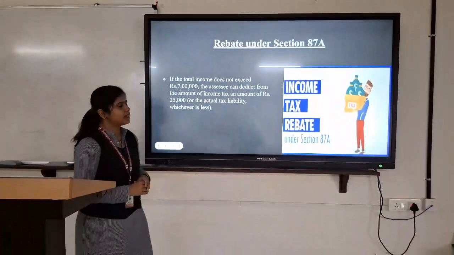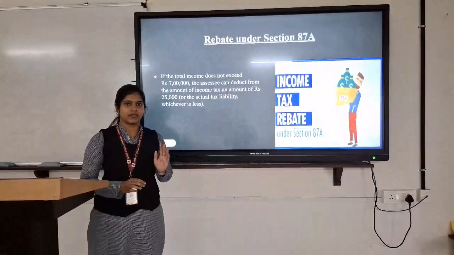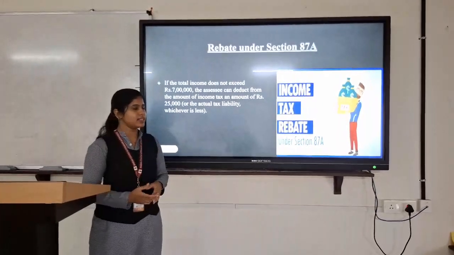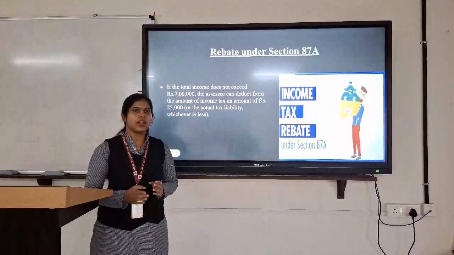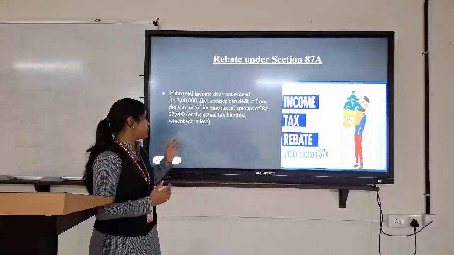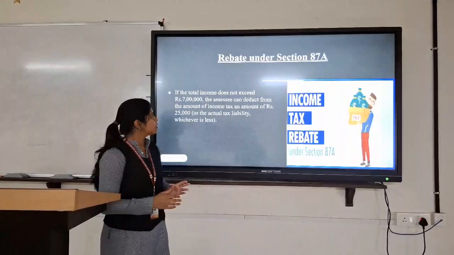Next is rebate under section 87A. Rebate is nothing but a financial exemption or financial freedom from the burden of tax. If people are earning an income of below 7 lakh, they can have a rebate of rupees 25,000 or the actual tax liability, whichever is less.